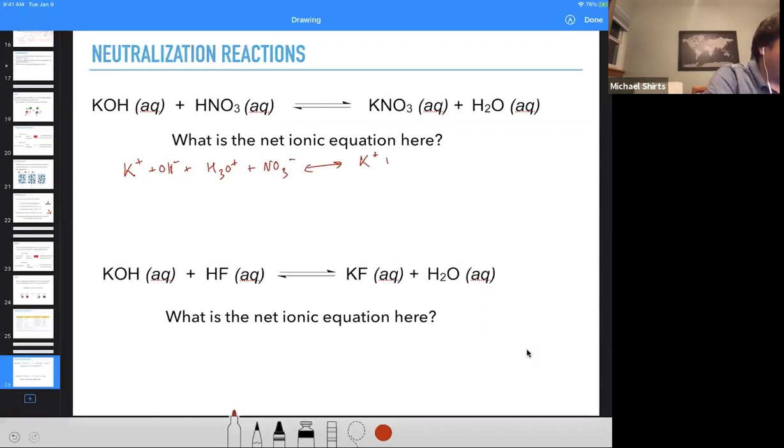So K plus NO3 minus plus H2O, because when we have H and OH reacting, that produces water. So that's our neutralization reaction. And we look at the potassiums cancel, the nitrates cancel, and what we get is OH minus plus H3O plus.